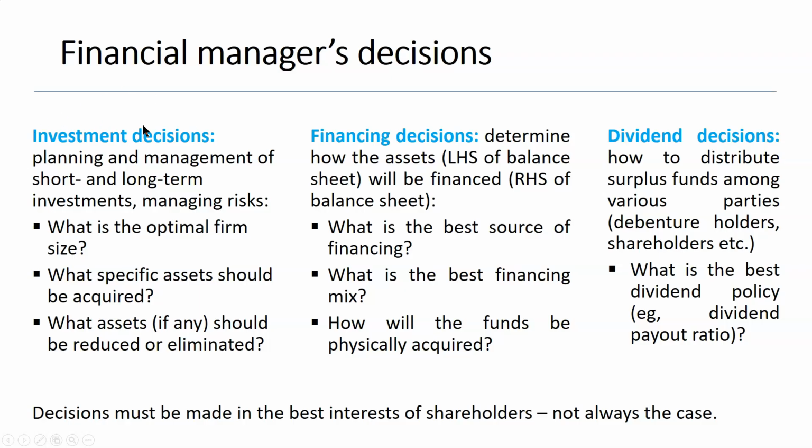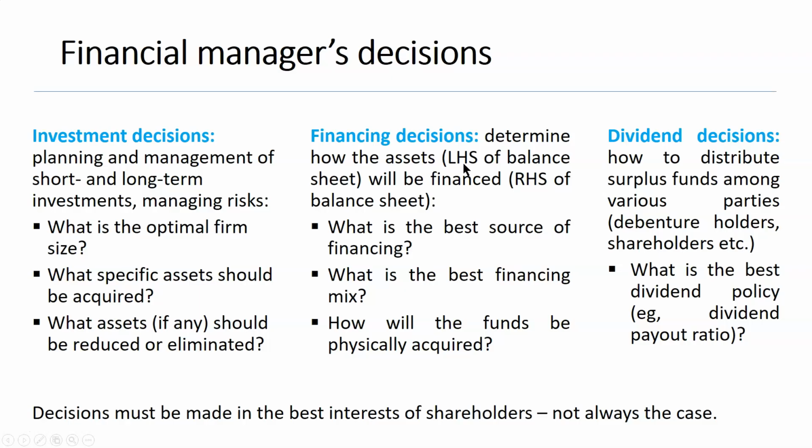Investment decisions include planning and management of short-term and long-term investments and managing associated risks. They need to decide what the optimal firm size is, what specific assets should be acquired, what assets should be reduced or eliminated, what assets the company should possess, what it should invest in. The second type of decisions, financing decisions, is concerned with how these desirable assets will be financed. So investment decisions will determine where you will invest, while financing decisions will determine how you will fund these purchases, where you will get the money.